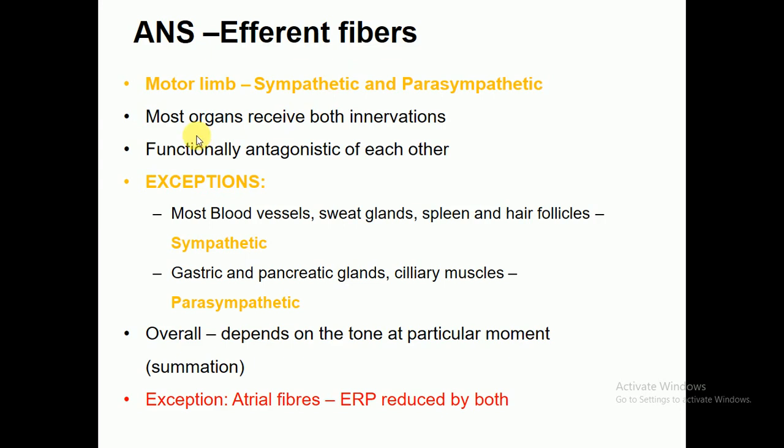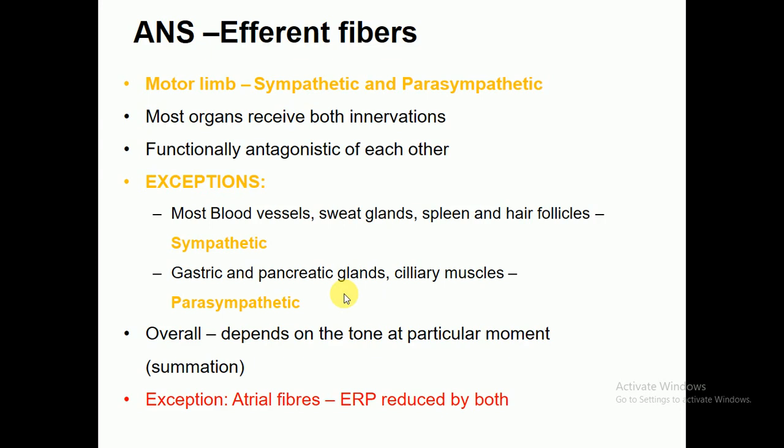In the sympathetic and parasympathetic nervous systems, most organs receive both innervations, which are functionally antagonistic to each other. Exception cases are most blood vessels, sweat glands, spleen and hair follicles. These are exceptional cases. Sympathetic nervous system, for example, the gastric and pancreatic glands, ciliary muscles.